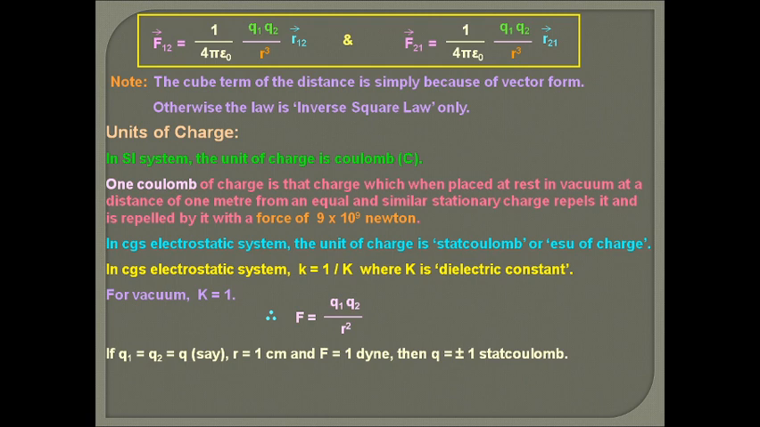Similarly, we can define the stat coulomb. If Q1 and Q2 are each 1 stat coulomb and r is 1 centimeter in the CGS system, then the force is 1 dyne.